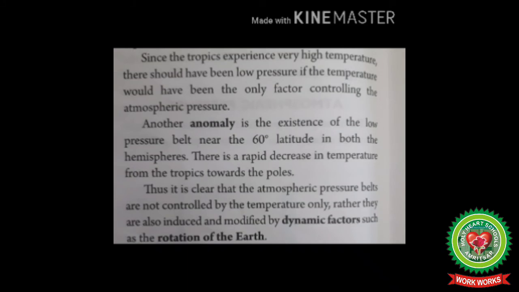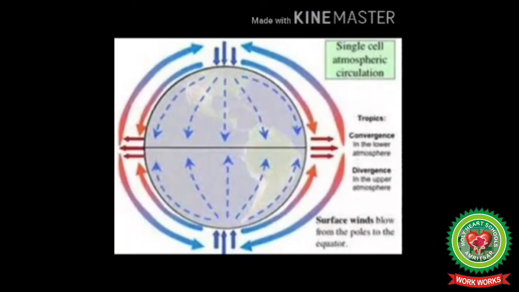Another anomaly is the existence of the low pressure belt near the 60-degree latitudes in both the hemispheres. There is a rapid decrease in temperature from the tropics towards the poles. Thus, it is clear that atmospheric pressure belts are not controlled by temperature only; rather, they are also induced and modified by dynamic factors such as the rotation of the earth. So, this is all due to the two important factors, that is, temperature and the rotation of the earth.